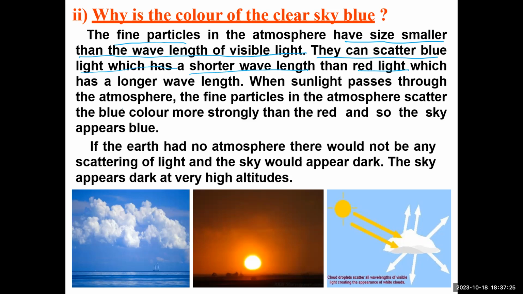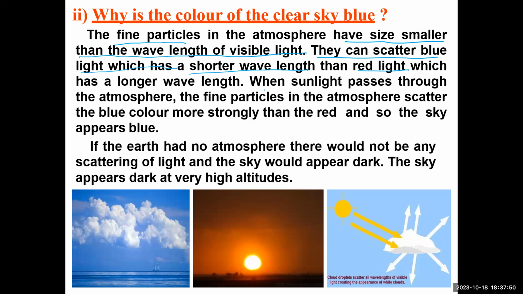What is the reason behind that? The red light has a very long wavelength. And which color has the lesser wavelength? That's blue light. Blue light has the shorter wavelength, and the red light has the longer wavelength. Since the white light passes through the finest particles in the atmosphere, your atmosphere or the sky looks